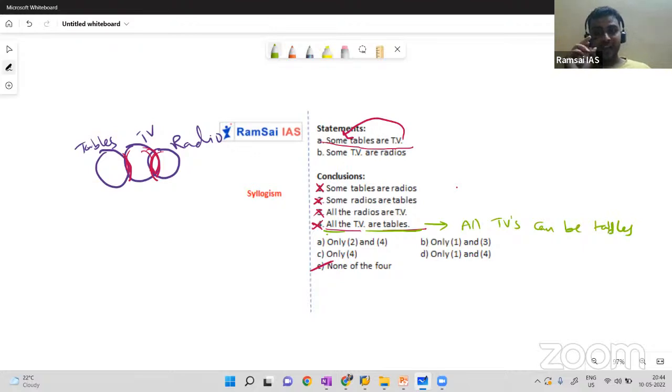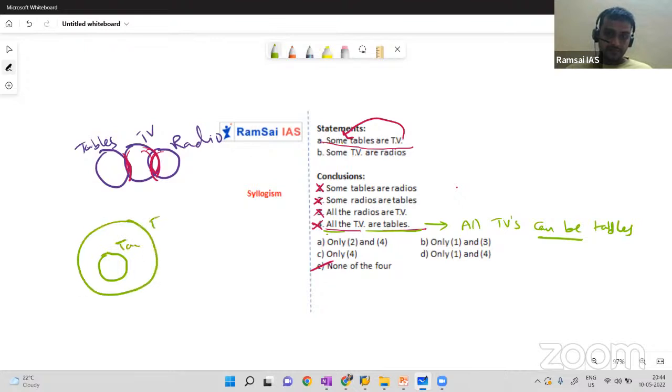Whenever you see the words can be, possible to be, maybe, might be, then you have to consider all different cases. In this case, from statement one, some tables are TVs. Can I write it like this, with the TV completely inside the table?